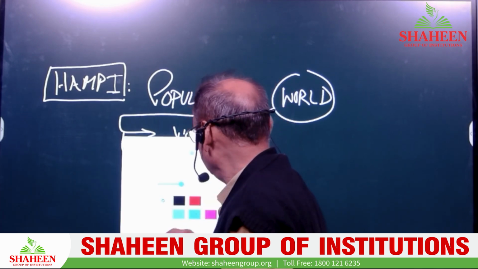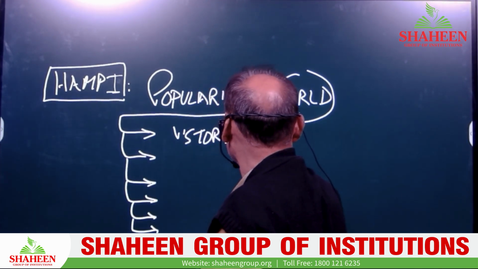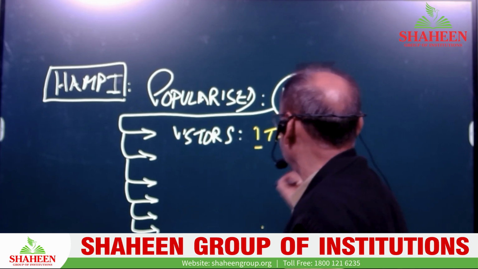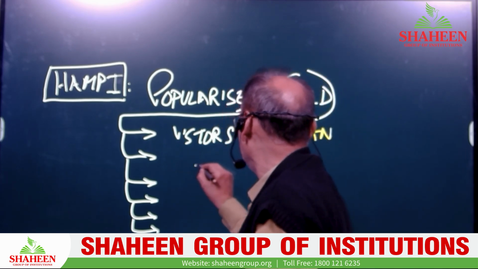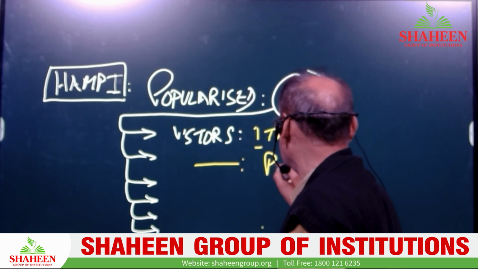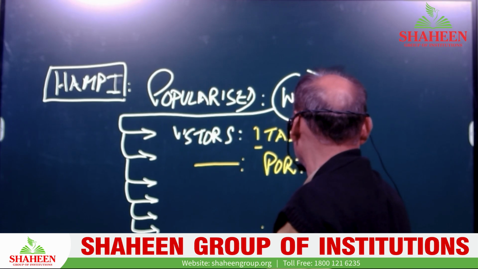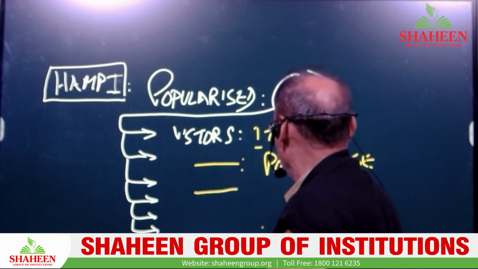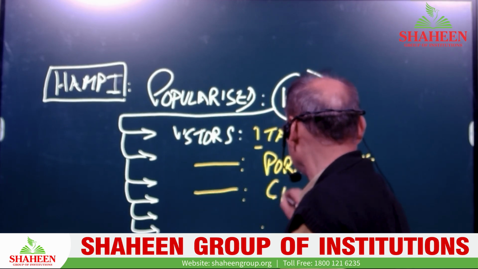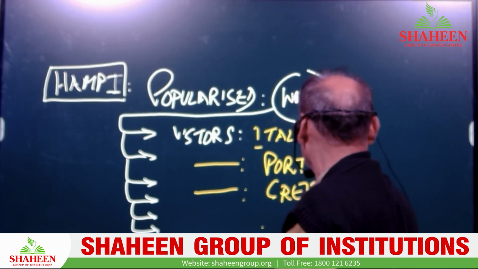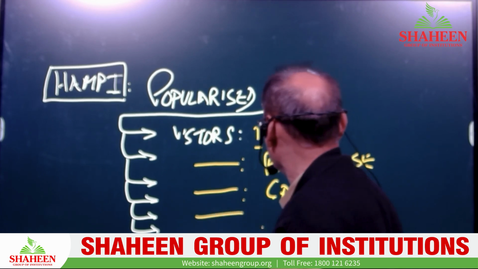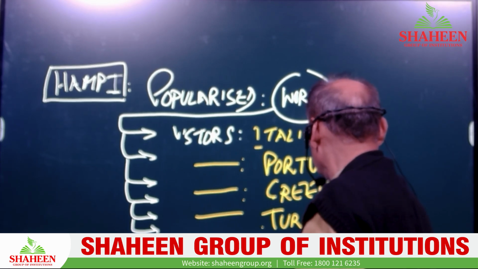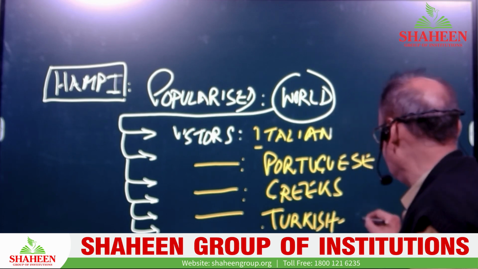The visitors were Italian, Portuguese, Greeks, then persons from the Turkish region, Turkish and Arabs.